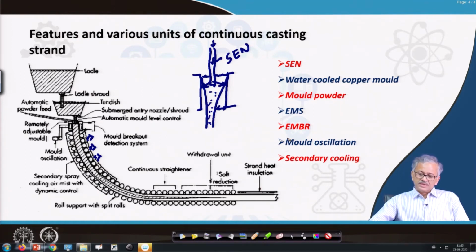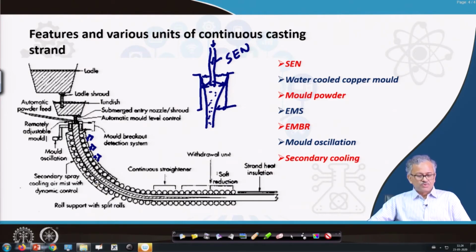Okay. And then mold oscillation. This is very important. The mold is not stationary. The mold is also oscillating in a sinusoidal mode like this. As a result, it also helps such that the casting does not get welded with the surface. So it always oscillates.